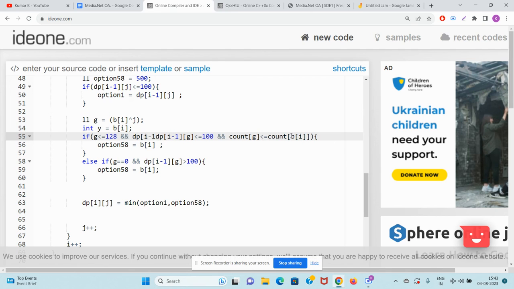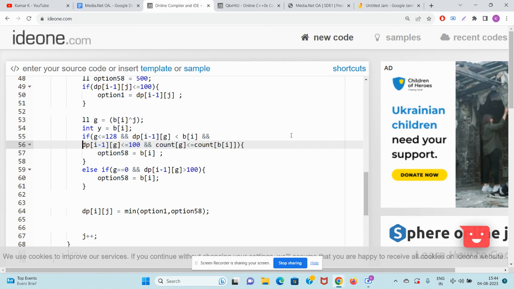DP[i-1][g], whatever is the smallest element, it should be strictly less than b of I. This thing we were not considering.